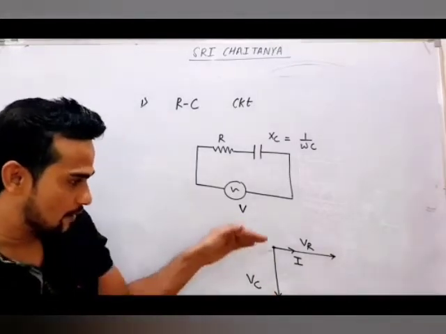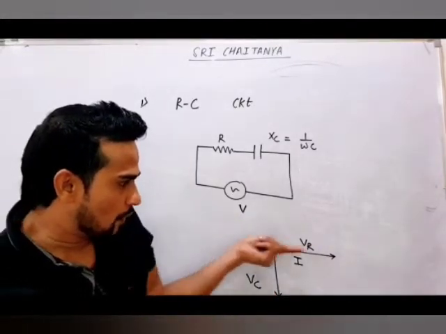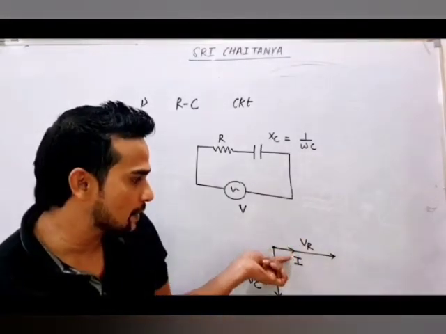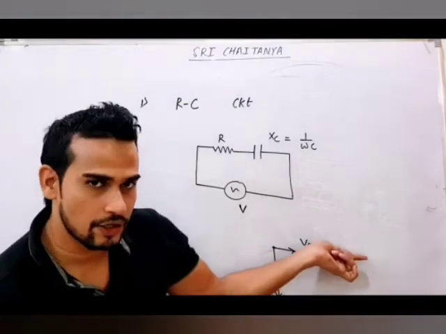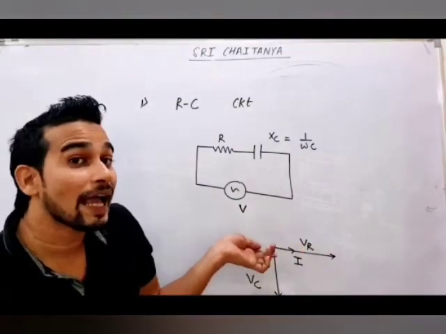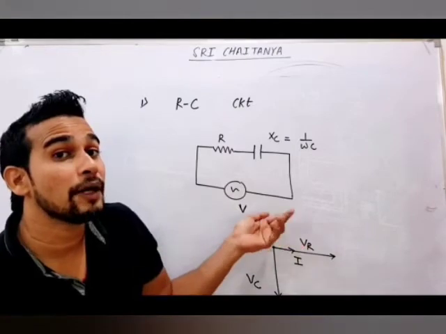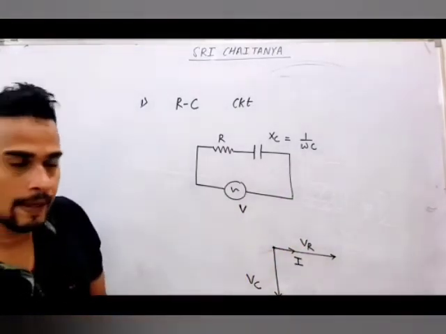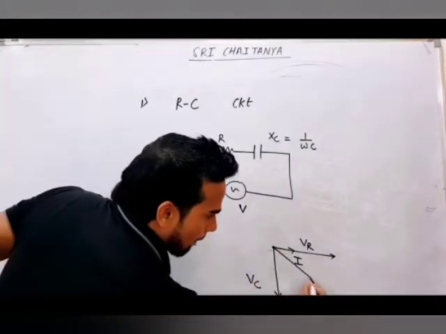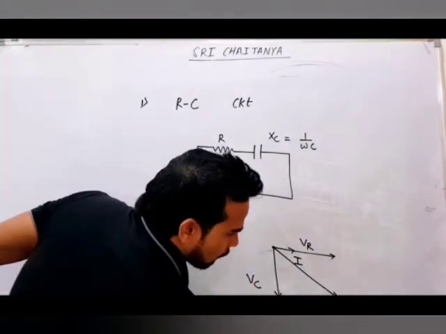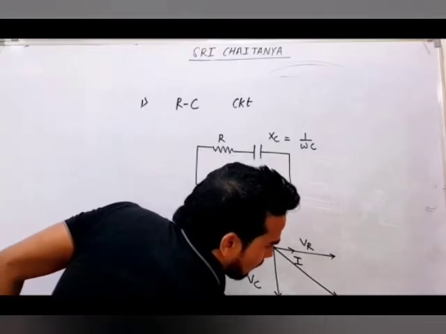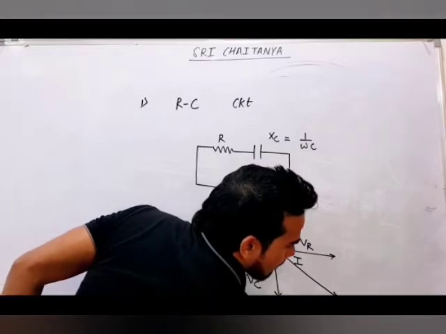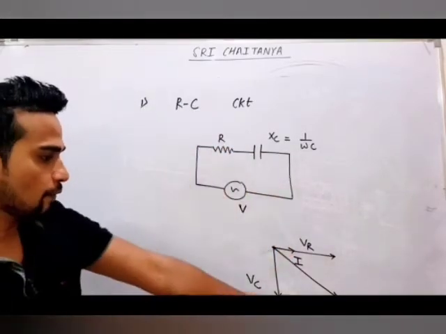Again you can see how. We assume one direction of current. Let's assume this is the current. For resistance, voltage will be in the same direction. And for the capacitor, voltage will lag, current will lead by pi by 2. That means voltage will lag by pi by 2. So if you talk about net voltage, this is your V net. That is, your V net will be under root of VR square plus VC square. This is your net voltage.